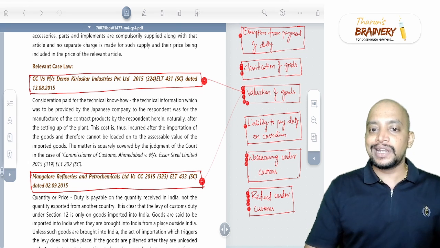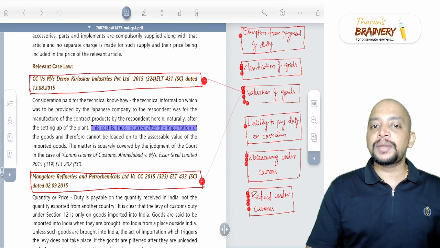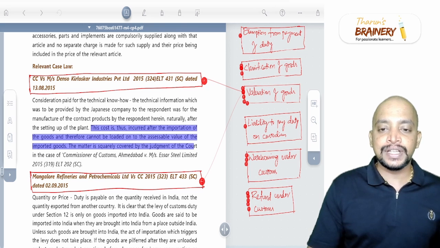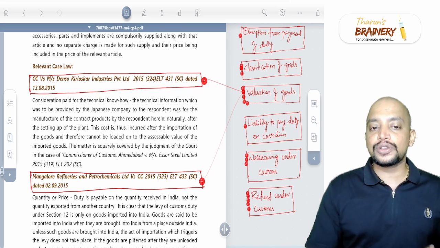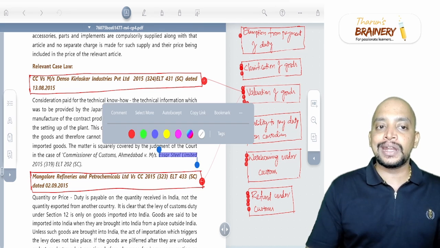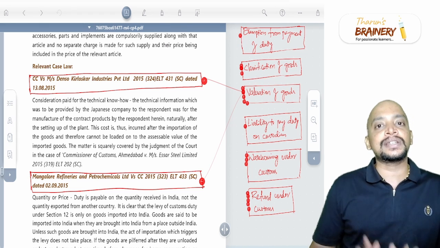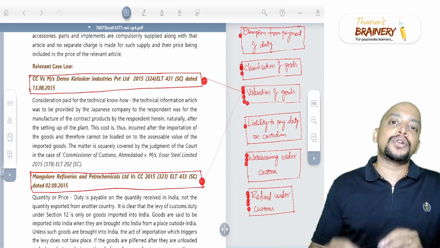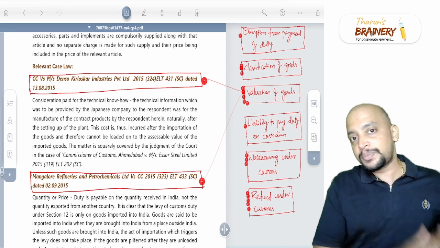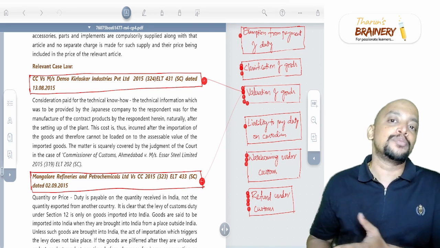So whenever the cost is incurred after importation of the goods, it cannot be added to the assessable value, it cannot be loaded to the assessable value. And the same decision is also given in SR Steel Limited. Either you can write SR Steel Limited case or you can write Denso Kirloskar Industries Private Limited, but the decision is simple. The conclusion is that after importation, if any amount is payable as royalty charges or technical know-how charges to the exporter or any other person on behalf of the exporter, those costs will not be included in the assessable value of imported goods.